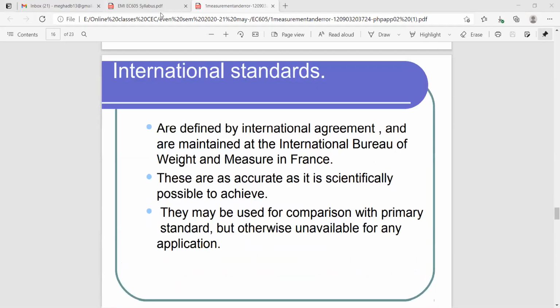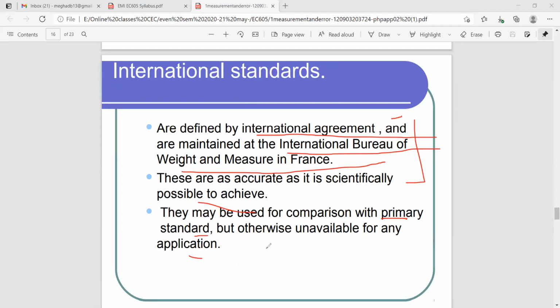See, international standard is given. What is international standard? It is defined by international agreement and is maintained at the International Bureau of Weights and Measures in France. So the standard has been taken from France. These are accurate as is scientifically possible to achieve, and they may be used for comparison with primary standard, but are otherwise unavailable for application.